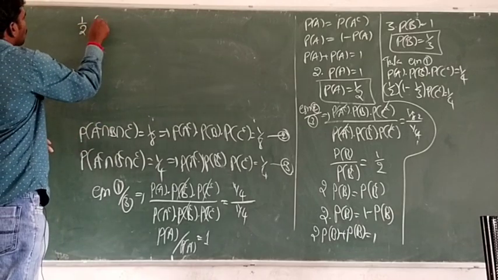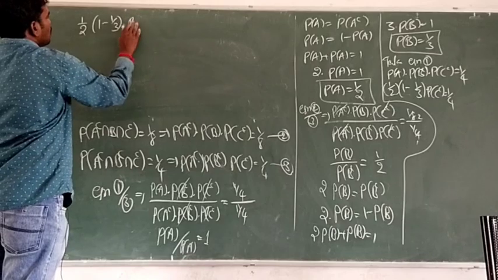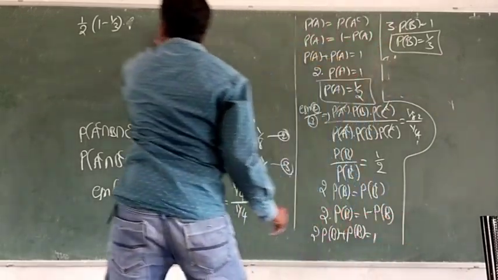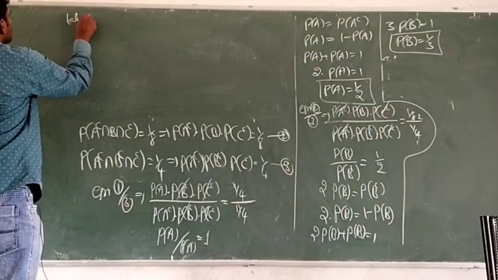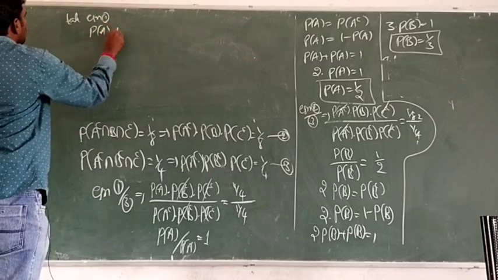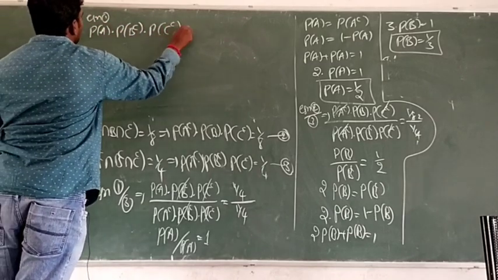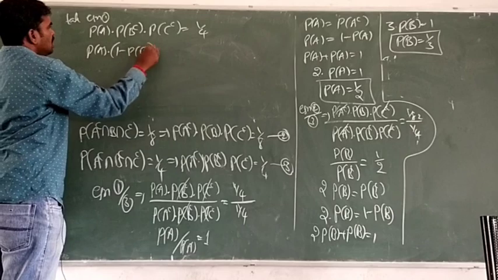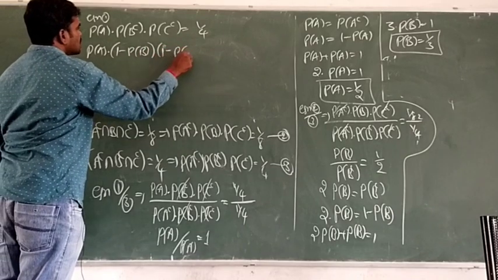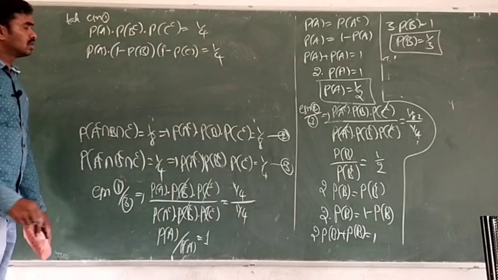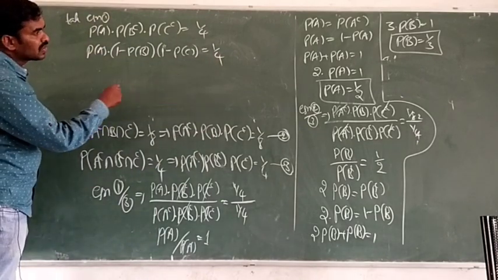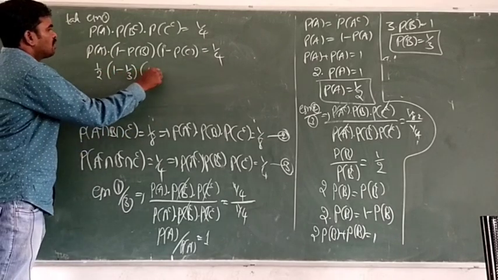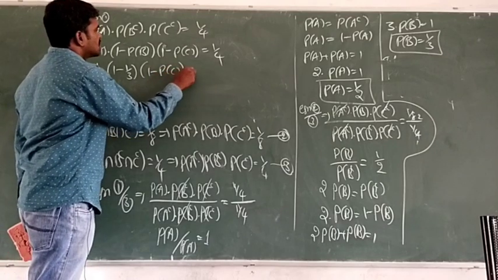From here I am doing, take equation 1, so that is probability of A into probability of B complement into probability of C complement, which is 1 by 4. I am splitting this: probability of B complement can be written as 1 minus P of B, and probability of C complement as 1 minus P of C, equal to 1 by 4. Read out, P of A is 1 by 2, substitute; 1 minus P of B is 1 by 3, substitute; and 1 minus P of C we don't know, so write as it is, equal to 1 by 4.